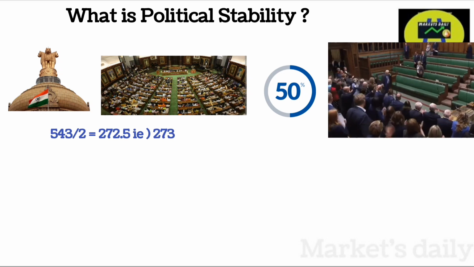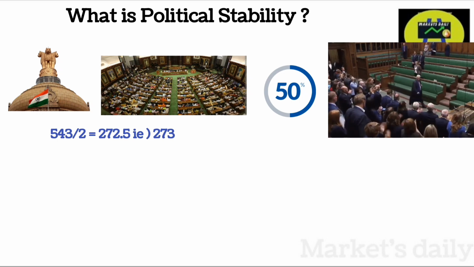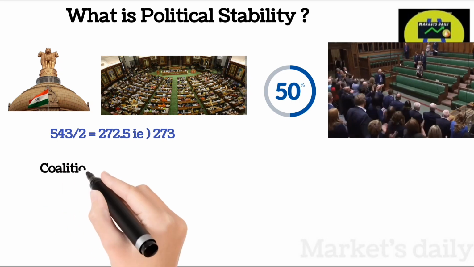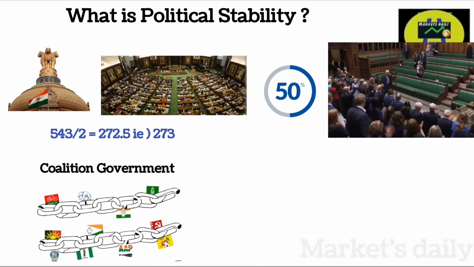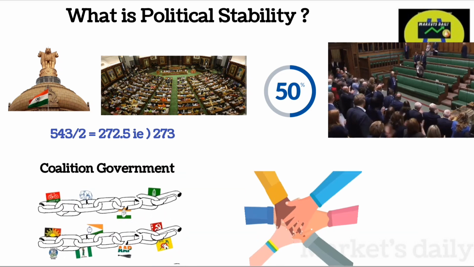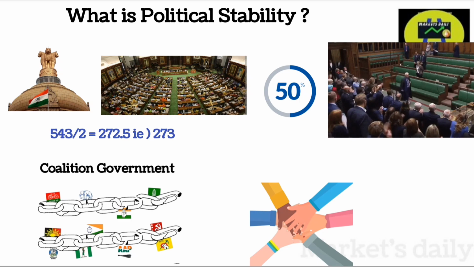And those parties will not have any fear from its coalition partners. So it helps to form a politically stable government. Coalition means two or more political parties join together to form a government. It is also known as an alliance.